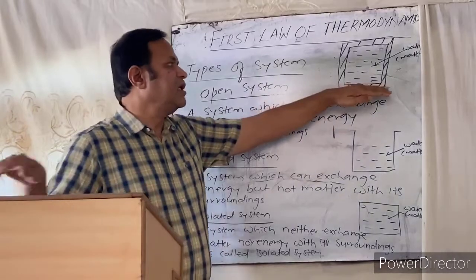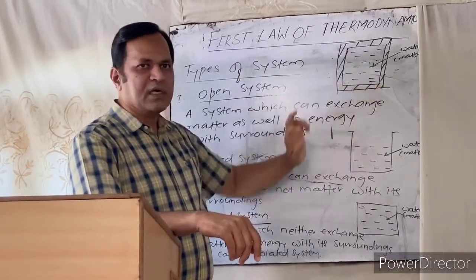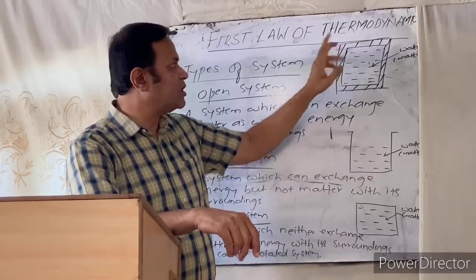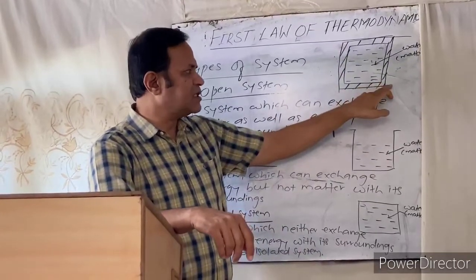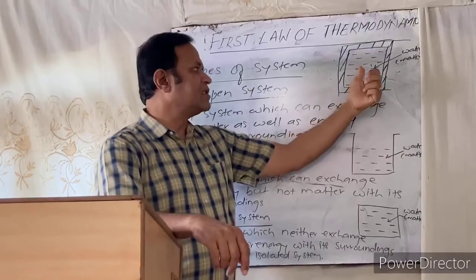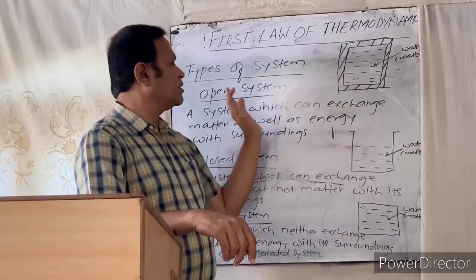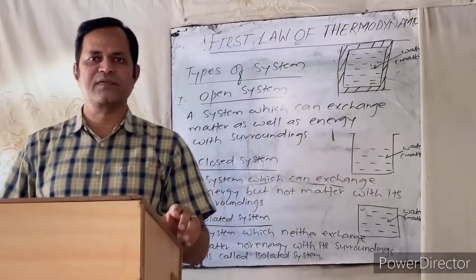An example of an isolated system is a beaker containing water which is insulated. Not only closed but also insulated means there is no chance of exchanging heat from inside the beaker to the outside. As an example of an isolated system, we can quote the thermos flask.